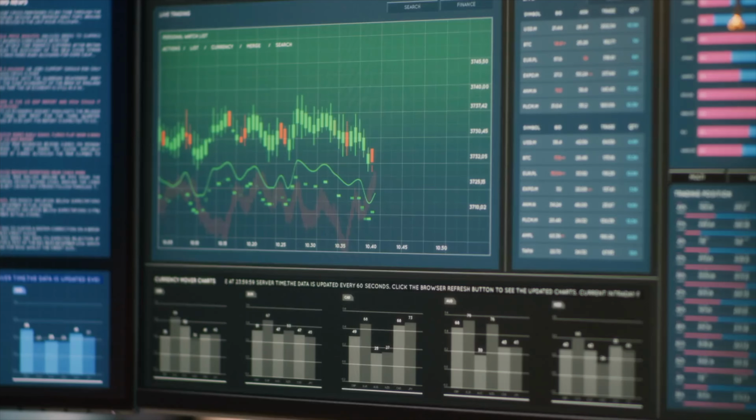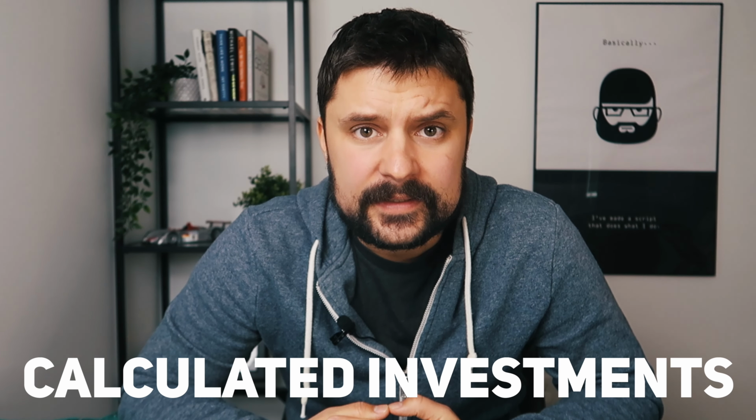Basically, don't invest into dividend stocks outside of Canada or the US in your RRSP account. A lot of people just ignore that because it's not very well-known information, but it's going to eat up a lot of your investments going forward. So make sure you put your stocks and your dividend ETFs into the right accounts whenever you're doing your own investments. Also make sure you look at your robo-advisor accounts and see what investments you have there, because not all robo-advisors actually account for this withholding tax with their calculated investments.